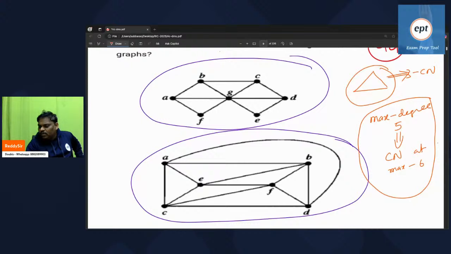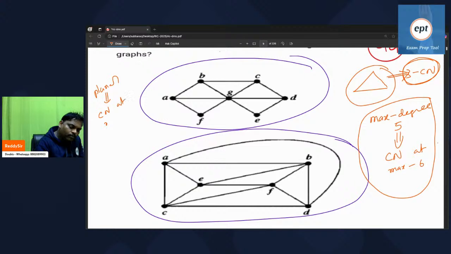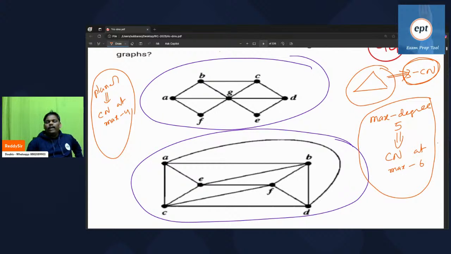Next, if a triangle is there, chromatic number is 3, not minimum, not maximum, 3. If the given graph is a planar graph, chromatic number is at max 4. Try to remember all these things. Triangle, chromatic number 3. Maximum degree 5, chromatic number at most 6. Every planar graph is 4 colorable, meaning it doesn't take more than 4 colors.